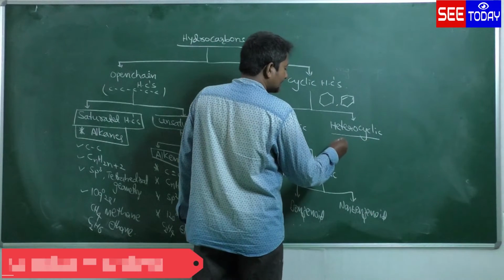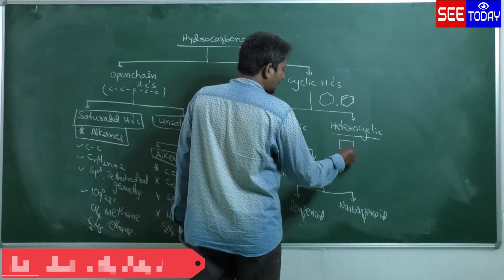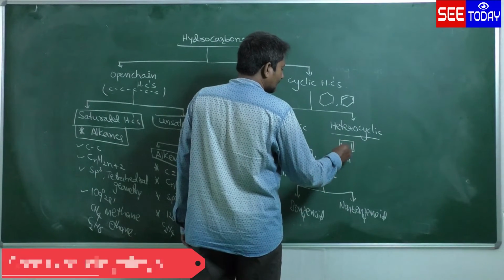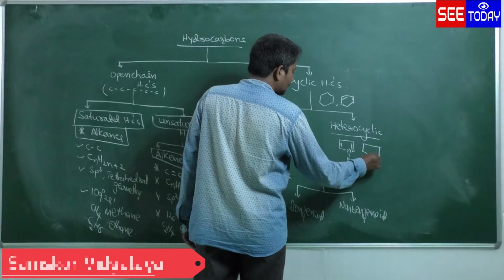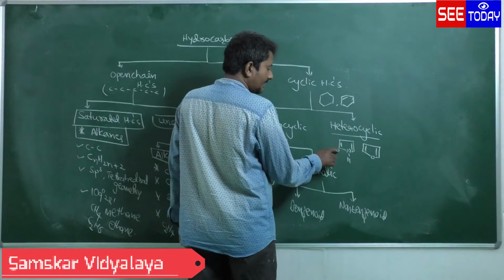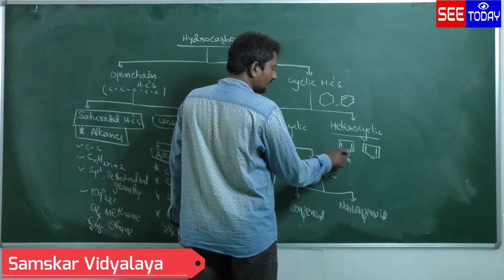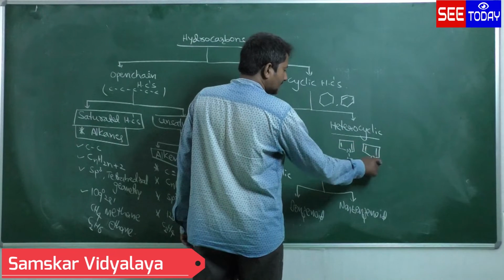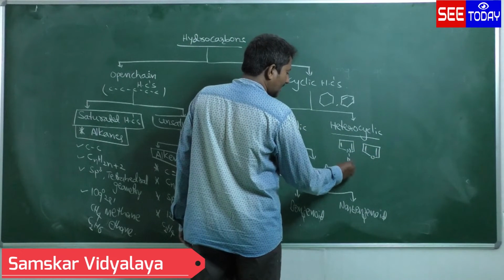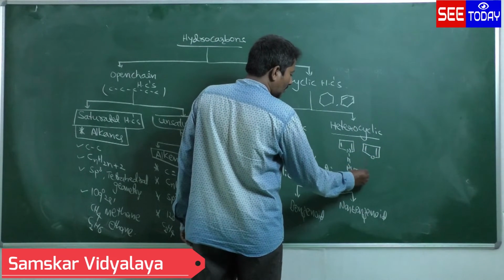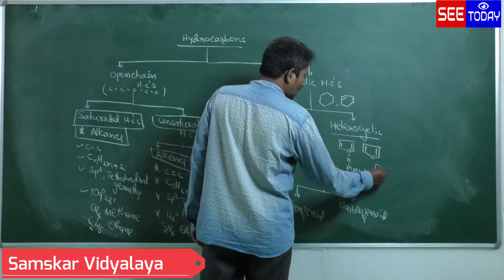See this example, NH. Next, another example, O. In this, the ring is constituted by 4 carbons and 1 nitrogen, and in the other by 4 carbons and 1 oxygen. This is called pyrrole. This one is called furan.